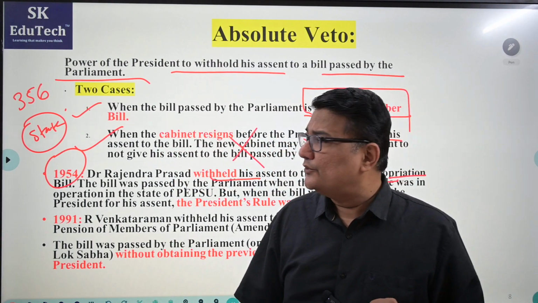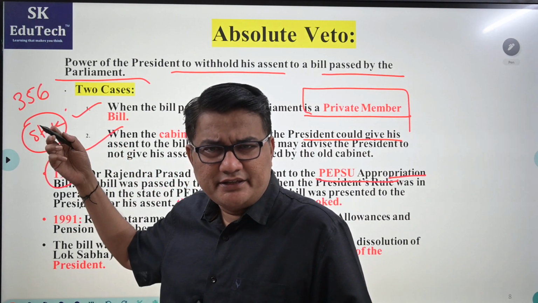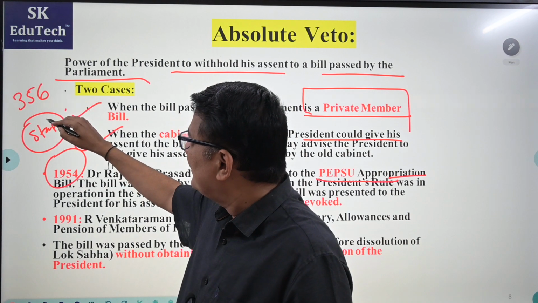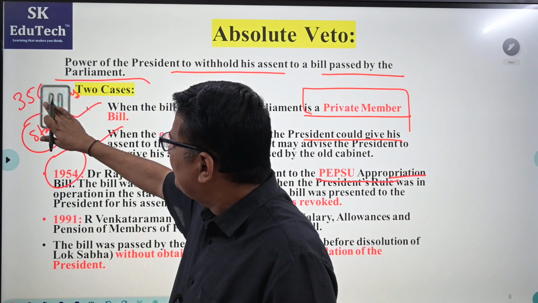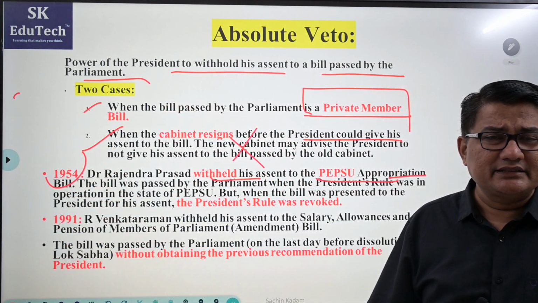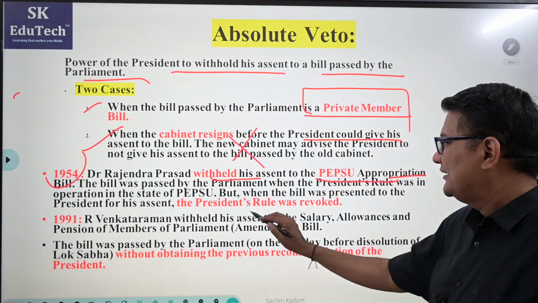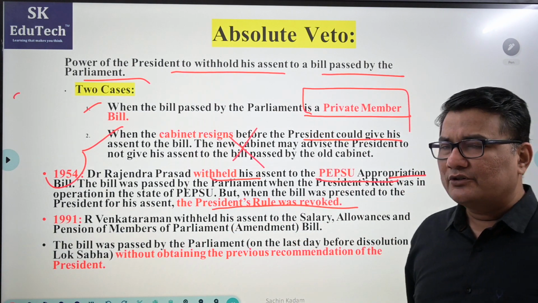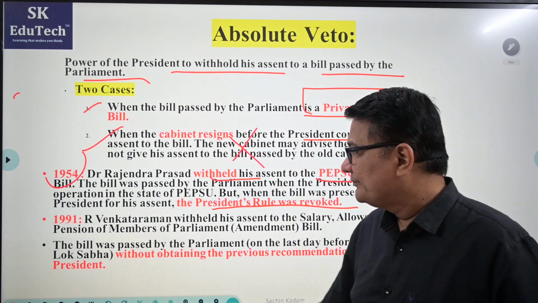But suppose Parliament is passing certain things regarding the budget or anything else, but meanwhile, when it goes to the President for assent, the emergency is invoked. In that case, is it binding on the President to give assent? Answer is no. Here the President clearly said that President's rule was revoked, so it's not binding on him to give assent.